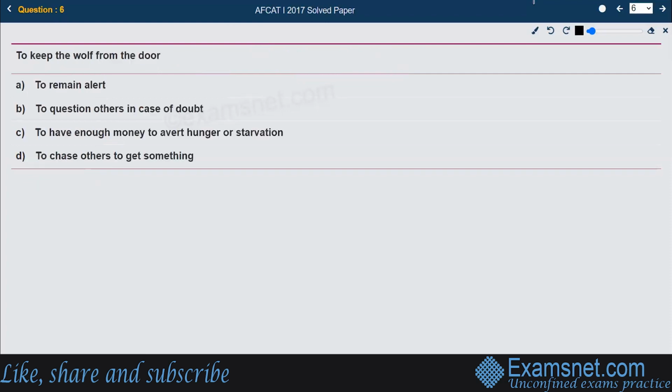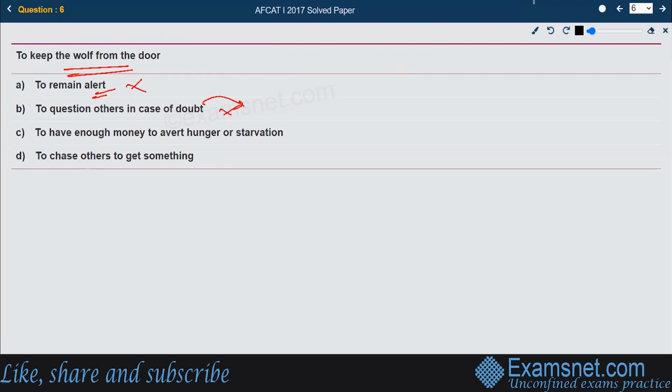Now, the idiom is "to keep the wolf from the door." We are supposed to tell the meaning of this. The options given are: to remain alert, that is, to remain active always; to question others in case of doubt, that is, if you have doubt, you keep on questioning others about their behavior. So that is also not the right answer.